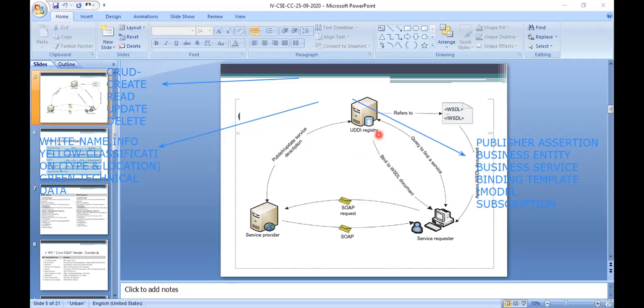Binding template means it provides a URL to connect to that service. It also provides the technical information about the service interfaces. What is the service interface here? The URL. To where, or from where, I need to connect has to be specified by this URL, and this will connect to the tModel. And it provides another binding template, with another URL like that. So it gives the whole information here.